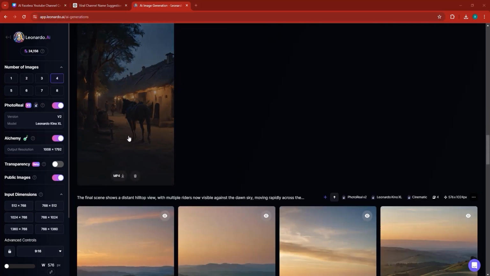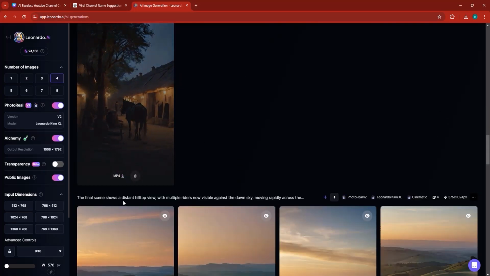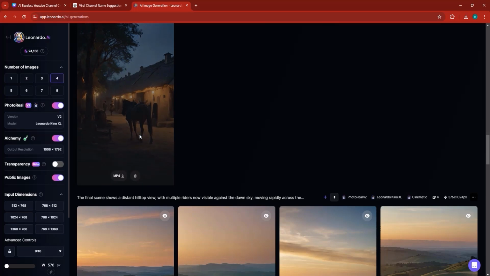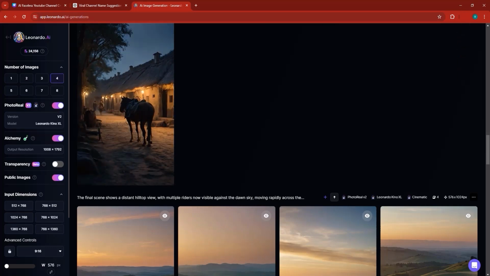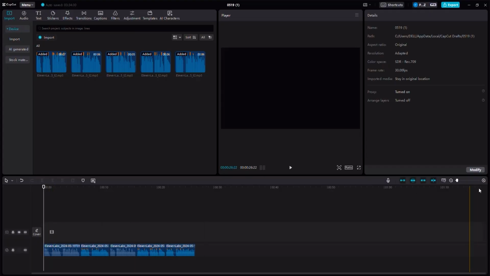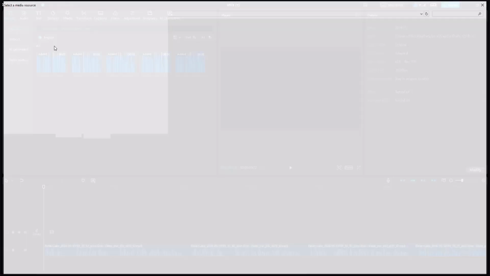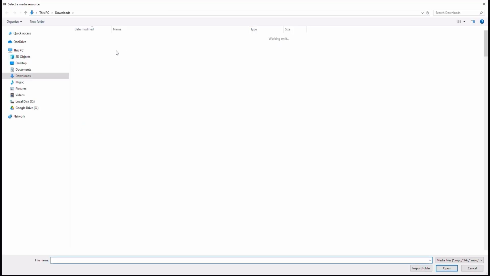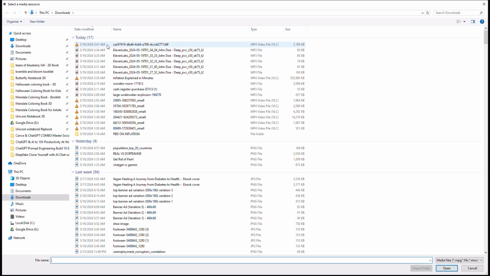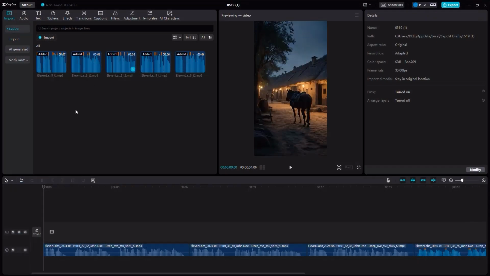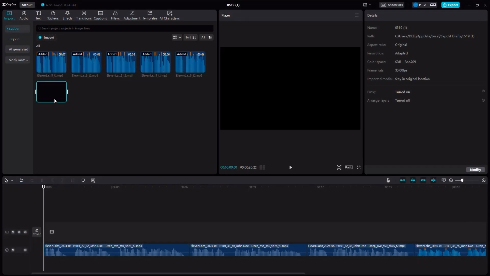All right, so we have the first video. I'm going to download this MP4 video of a horse walking, so you can see that's pretty accurate. Then I would like you to go to CapCut and zoom in and make sure that you click on the import option right here. We're going to import the scene related to that horse. I'm going to double click to import the scene from about there. And there you go. I'm going to drag this particular scene right over here.